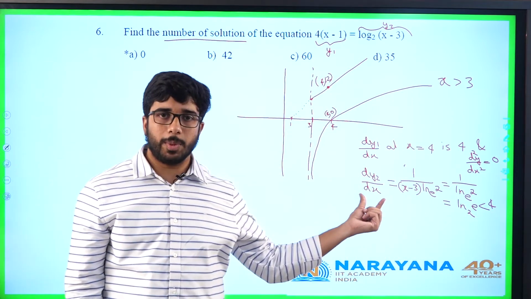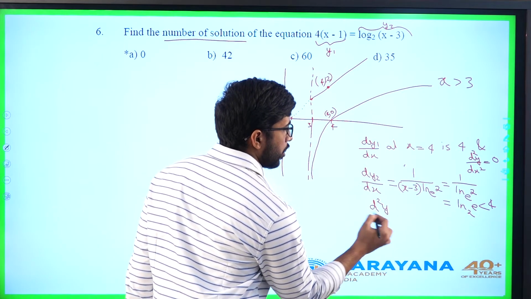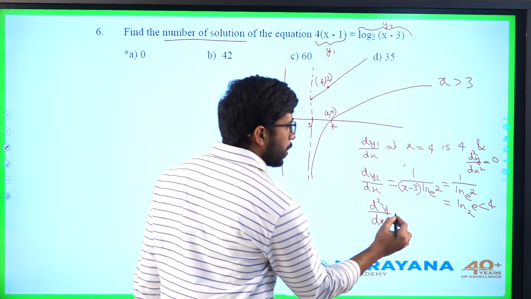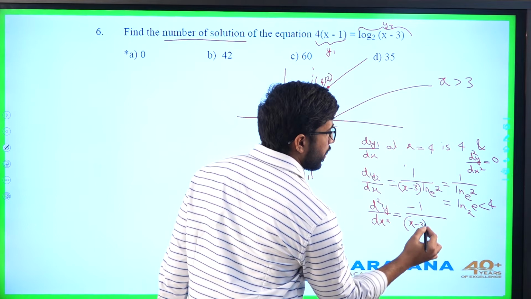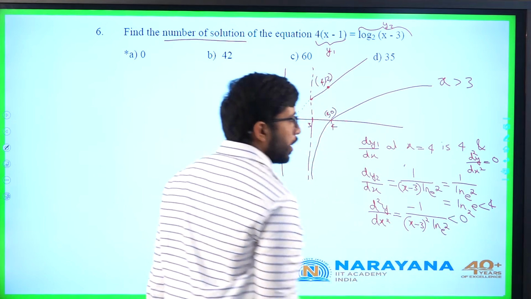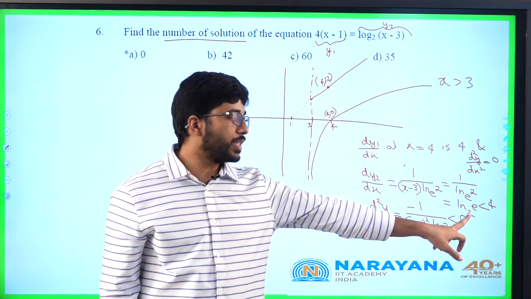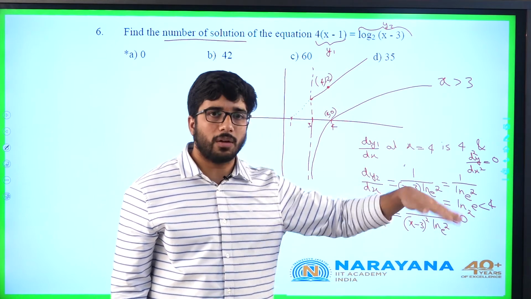What about d square y by dx square for this? I want the rate of slope. D square y by dx square is minus 1 by (x minus 3) whole square into ln 2 to the base e, which is always less than 0. It means the slope is always decreasing. Initially at 4 it was log e to the base 2. Now because the rate of slope is negative, the slope will be always decreasing.